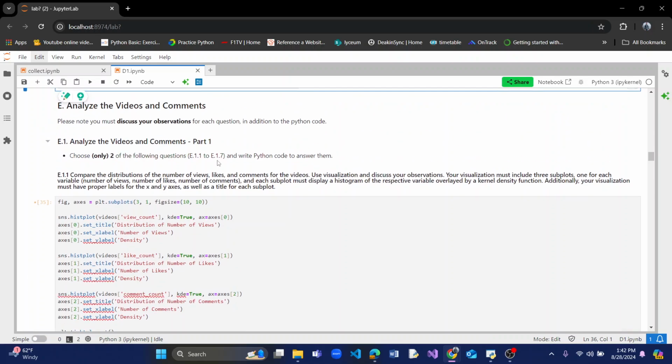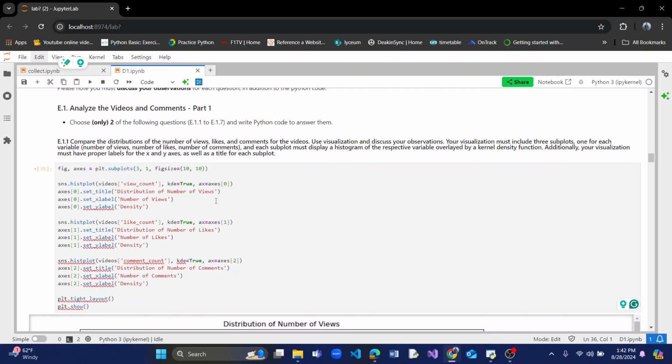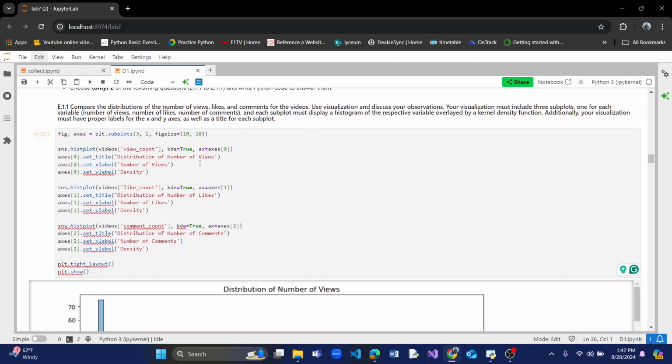So this is the analyzing part. We used the Seaborn library to create histograms. We imported the Seaborn library at the start, and now we are using it to create the histograms. Here you see the name of the chart, the heading, the x-axis, and the y-axis.